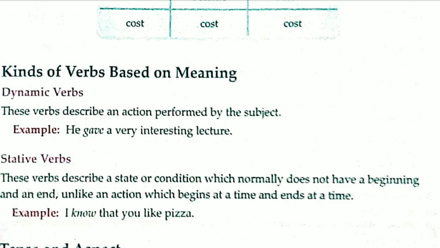Okay. For example, I know that you like pizza. I know that you like pizza. It is telling about a thing which started and ended at the same time. We are talking about that you like pizza. So kinds of verbs based on meaning: dynamic and stative.